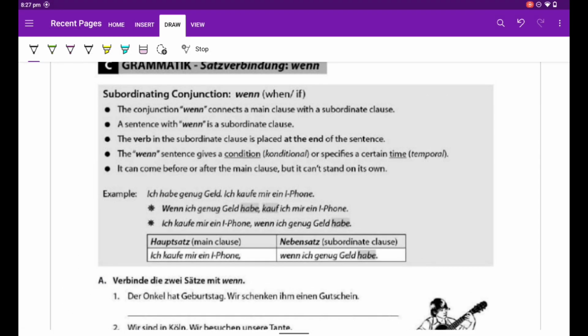So, the grammar topic we can see here: "wenn" (when) is a subordinating conjunction. It literally means when and if. So, this is a conditional conjunction.